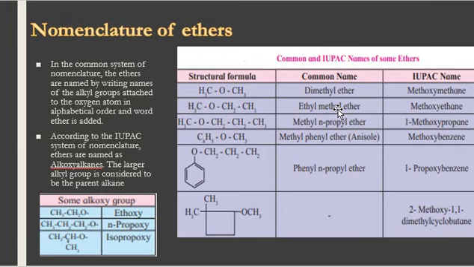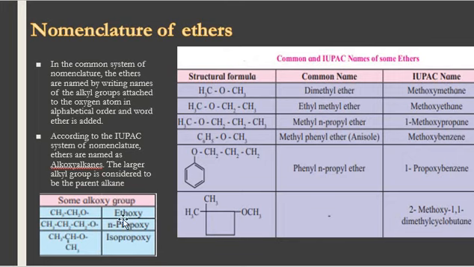But according to the IUPAC system, we write the name as alkoxy alkane, so the first compound would be called methoxymethane. The second compound would be called methoxyethane. So this is how we do nomenclature of ethers.